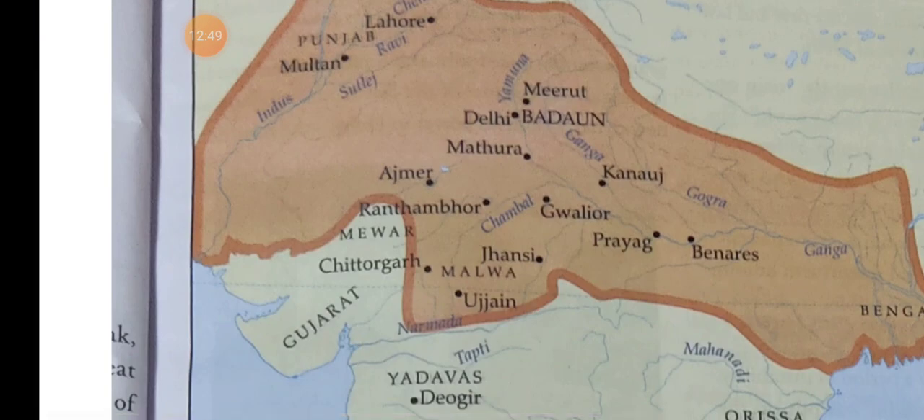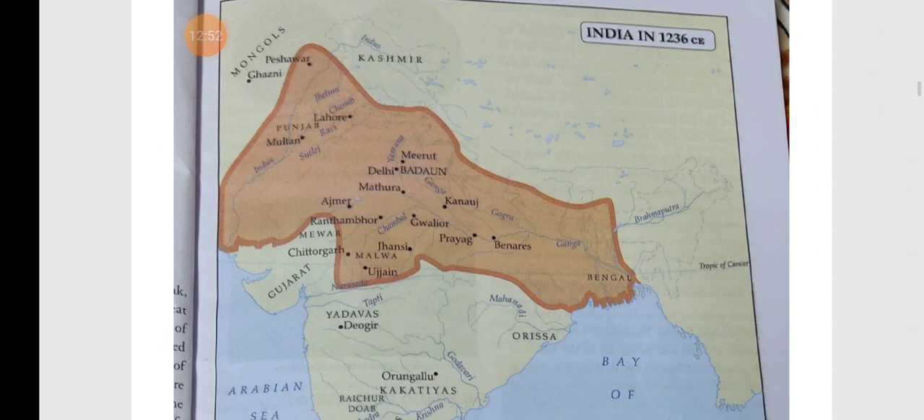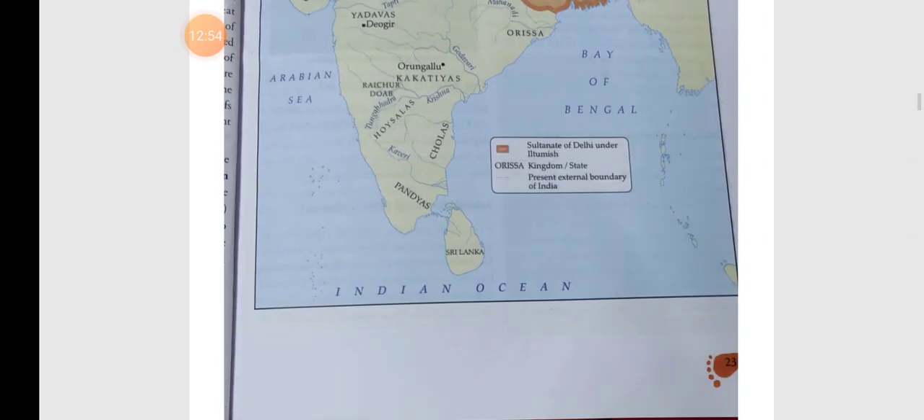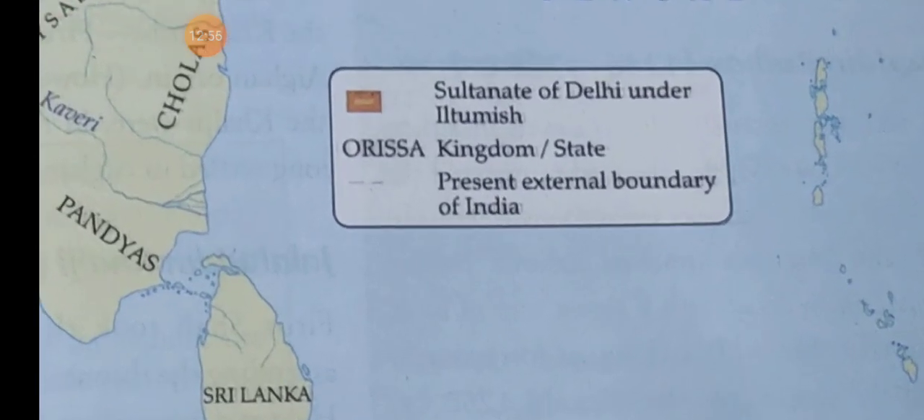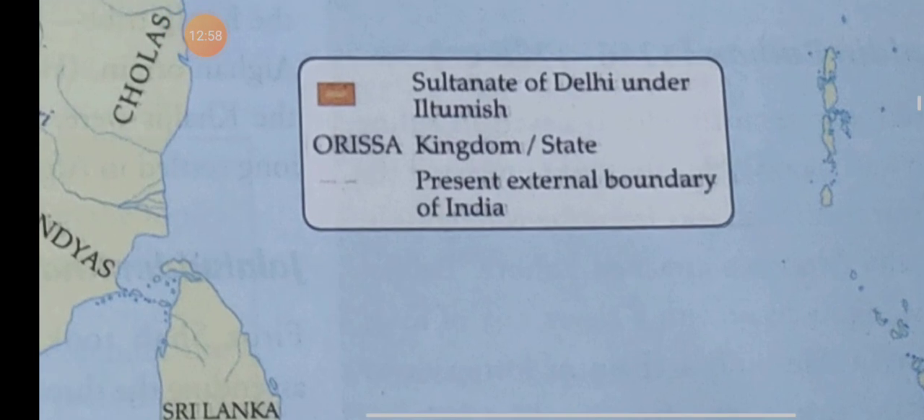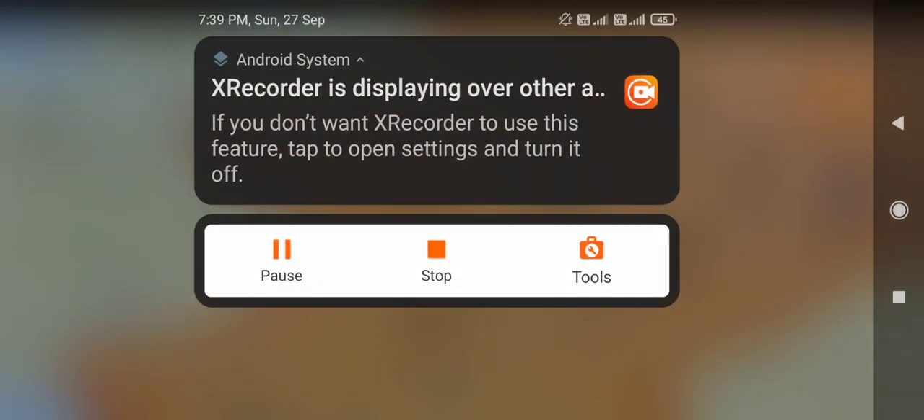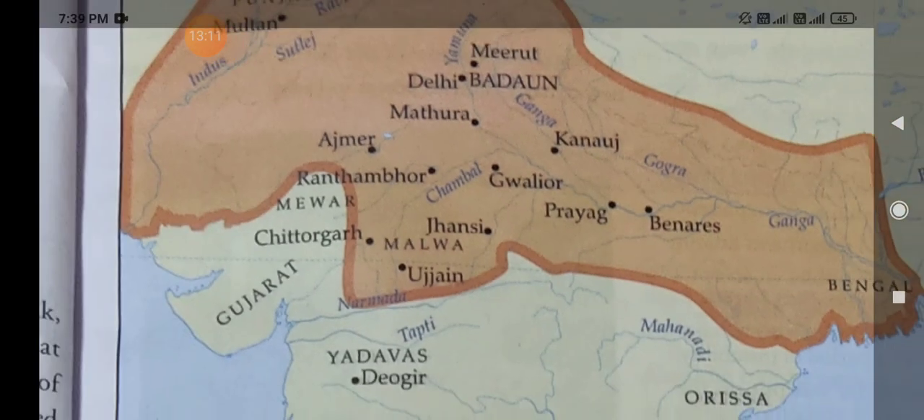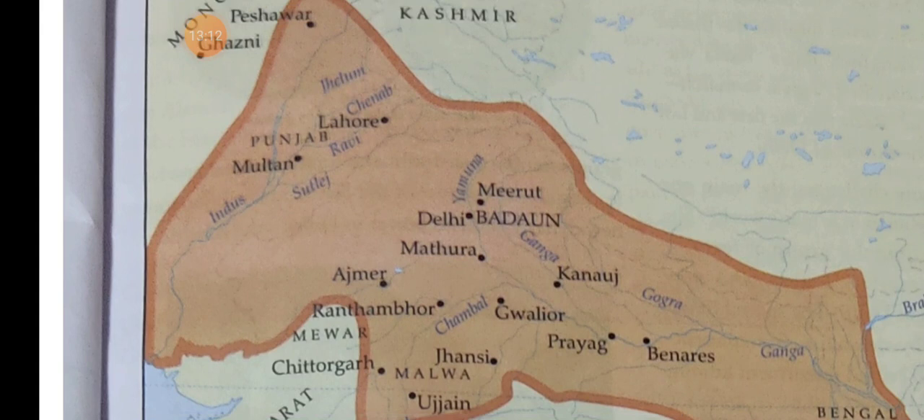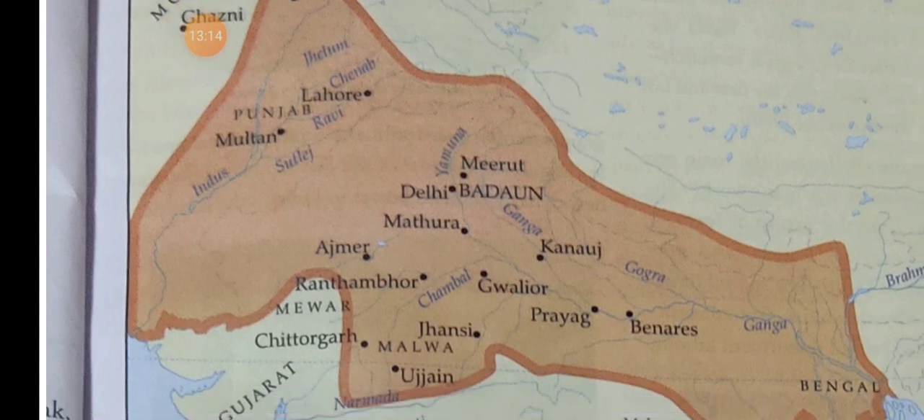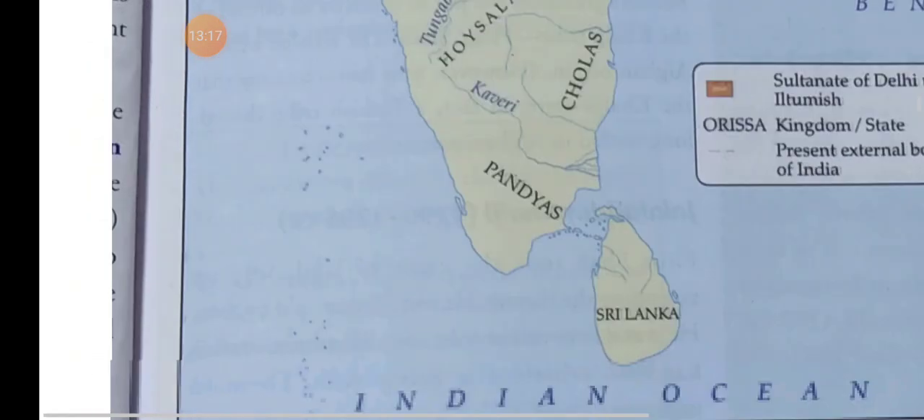Now you see the map. This is the external boundary of India before the partition of our country. And you see this dark color. This dark color is totally the empire of Muslims.